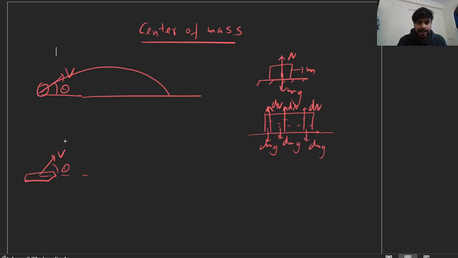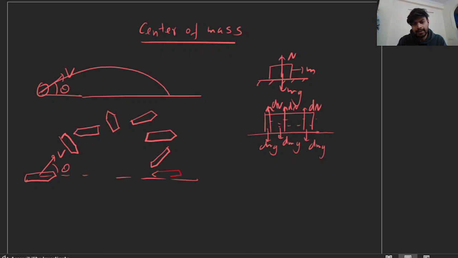The pen will go upward and its orientation will keep changing, and finally it will come to the ground.